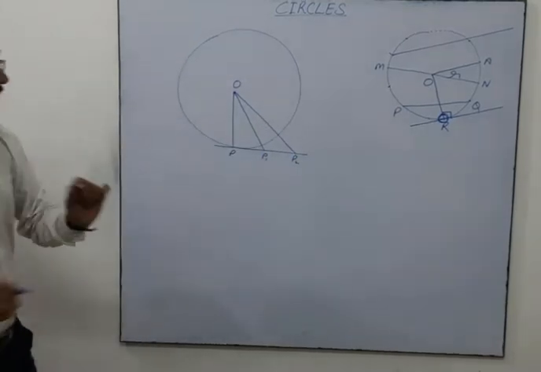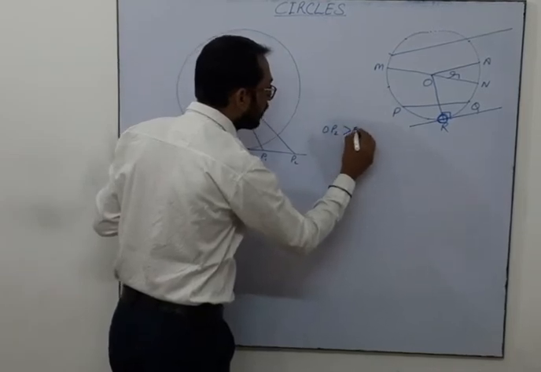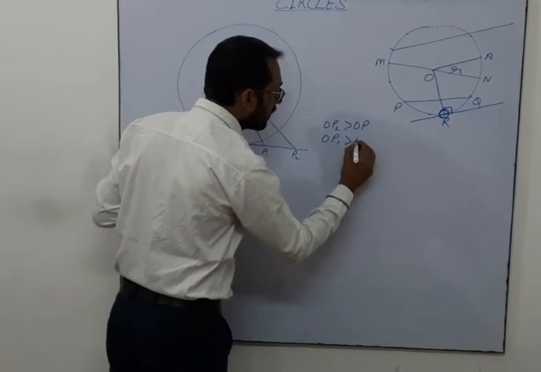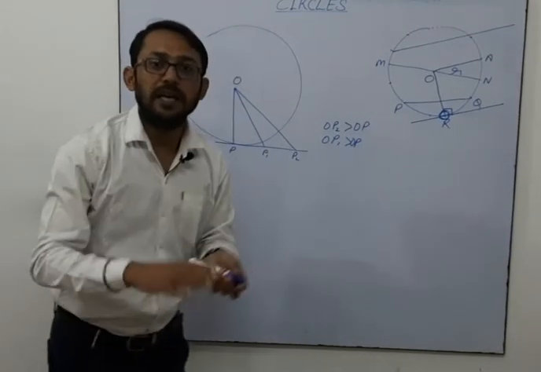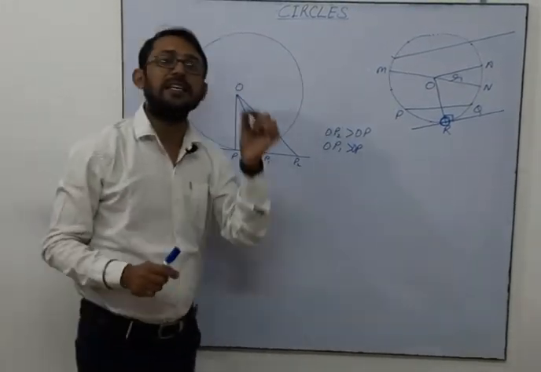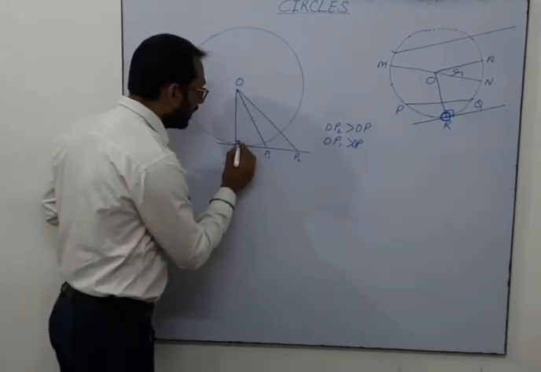Try to see, OP2 is greater than OP. OP1 is also greater than OP. That means OP is the shortest line, and this shortest line is always perpendicular.